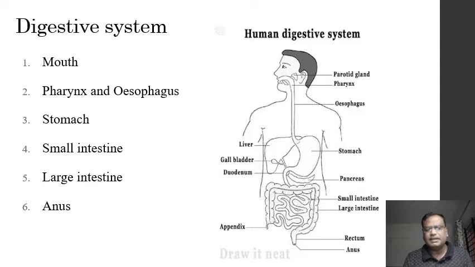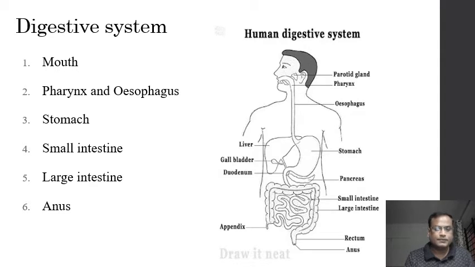I have taken the example of human, but remember, in almost all higher animals the parts remain the same. Only the histological details and length, etc., change from animal group to animal group.